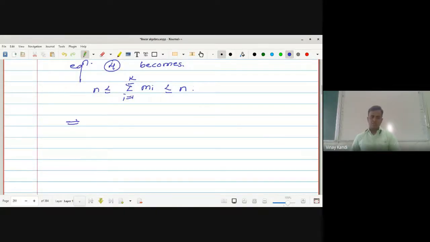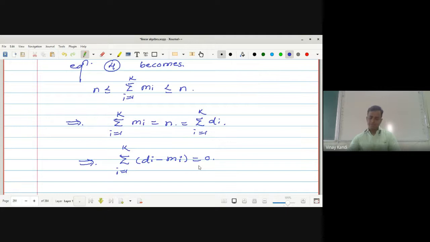This implies the summation of m_i, i from 1 to k, is equal to n, which is again the summation of d_i from 1 to k. So this implies the summation of (d_i minus m_i), i from 1 to k, is equal to 0. Is it correct? Yes, sir.